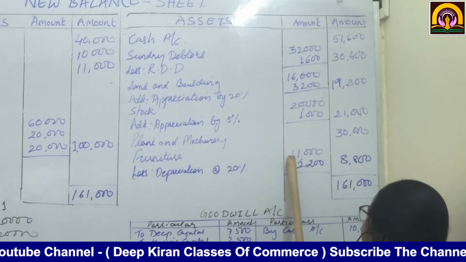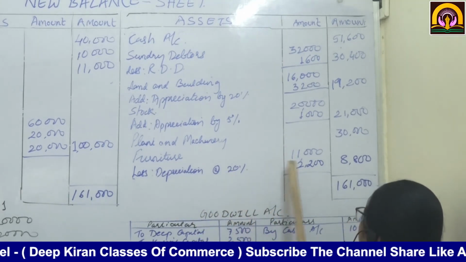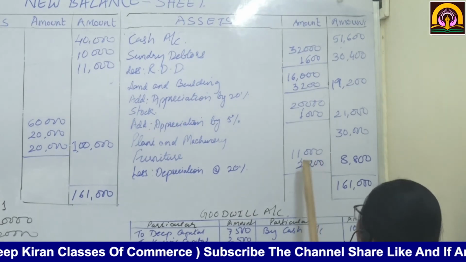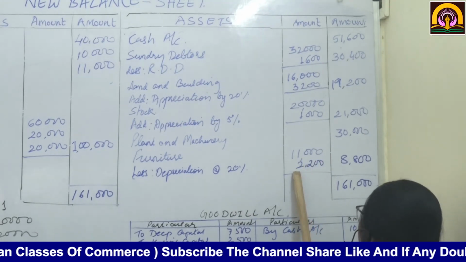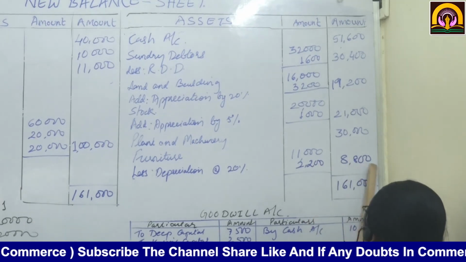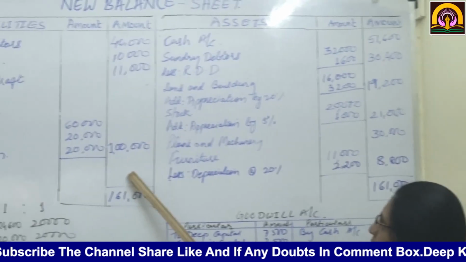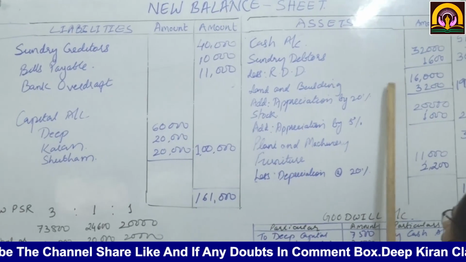Furniture 11,000, but there is depreciation at the rate of 20%. So we have written it in the inner column. So 20% comes to 2,200. So outer column 8,800. If you total this up, this will be the asset side.